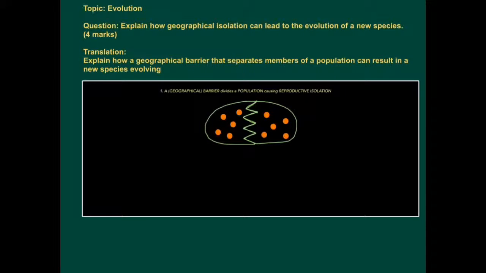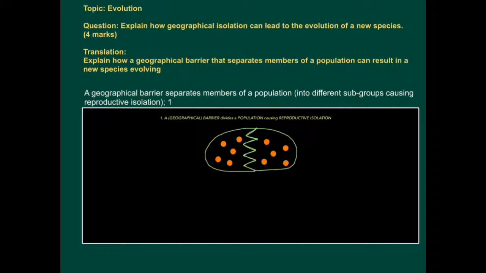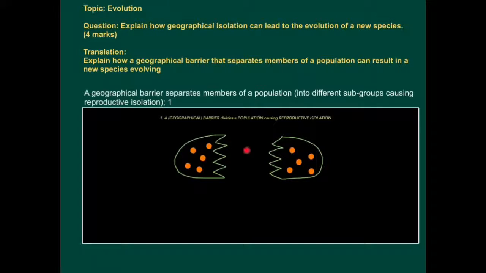Speciation results in the creation of new species. Natural selection just changes a population. Given enough time, that population may evolve into a new species. So the first step is a geographical barrier, for example an earthquake. So we've got these members of a population sharing an island, but an earthquake causes a split and now they're cut off from each other.